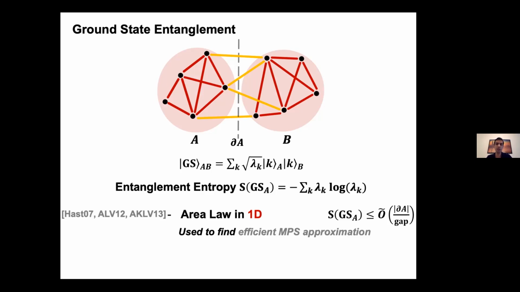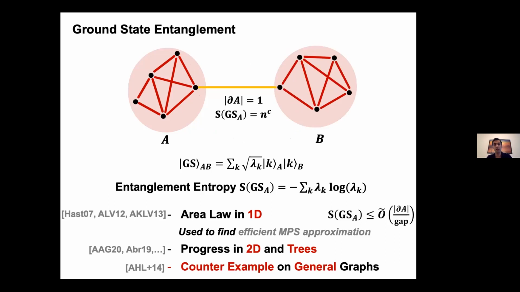And it's tightly connected to algorithmically finding the ground state by using tensor networks. It's conjectured that the area law also holds for higher dimensions or higher dimensional lattices. There has been some progress in 2D by Anshu, Arad, Gosset, and on trees by Abrahamsen. It also has been shown that for general graphs, a version of this area law conjecture doesn't hold. So this is a result by Harrow et al., who construct a graph with a boundary of size 1, which has an entropy of order n to some constant power, compared to the constant entropy that the area law predicts. So this is like a huge violation of the area law.